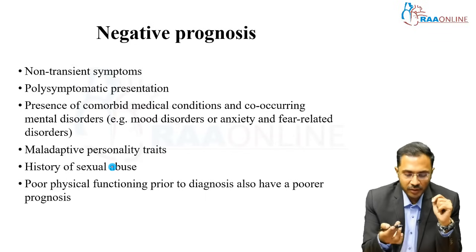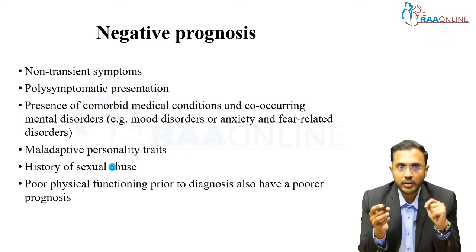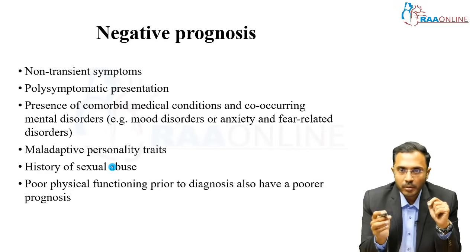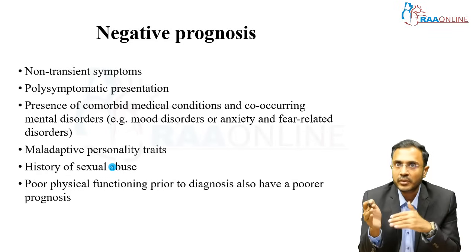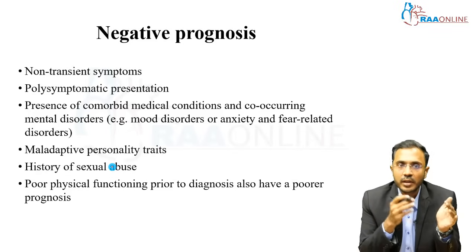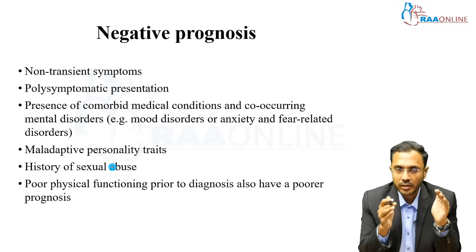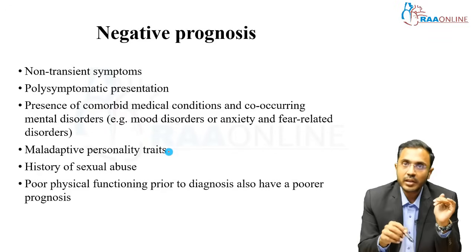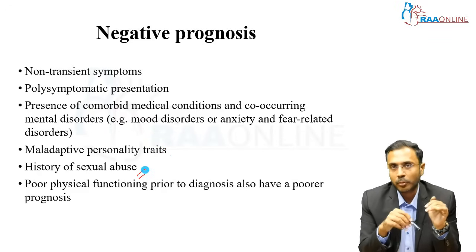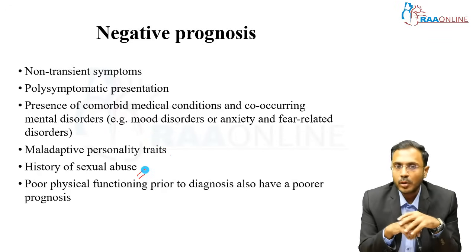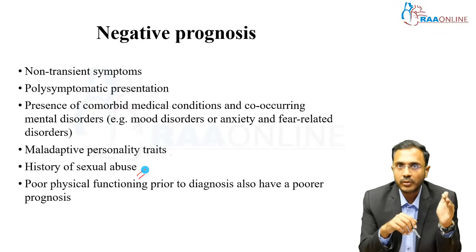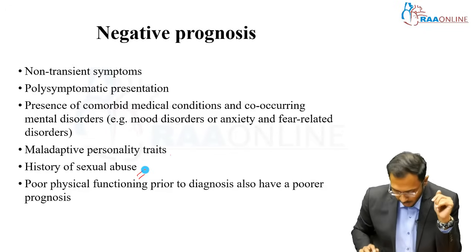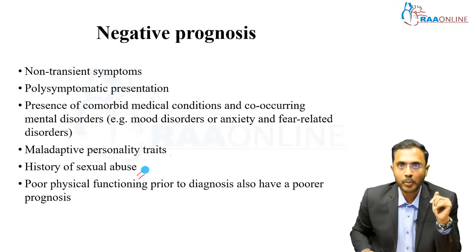Negative prognostic factors are non-transient symptoms, polysymptomatic presentation, that is more than one symptom, and comorbid medical and mental health conditions. For example, when dissociative seizures are associated with true seizure, then it adds to the diagnostic confusion, and it results in a poor prognosis. As I was telling, maladaptive personality traits and sexual abuse, a previous history of sexual abuse, and poor physical functioning and overall functioning prior to the diagnosis of dissociative disorder have a poor prognosis. So these are the factors associated with poor prognosis.